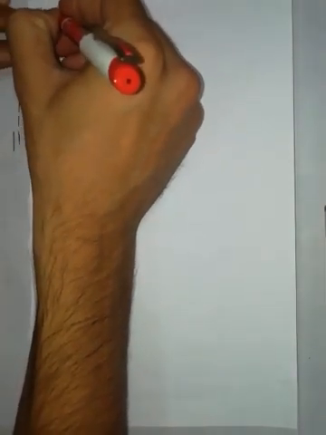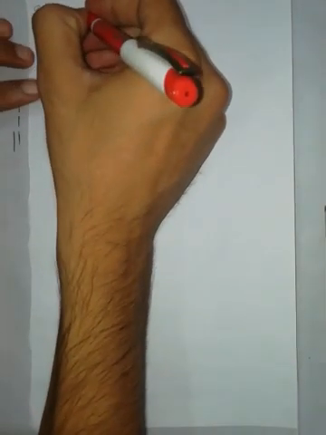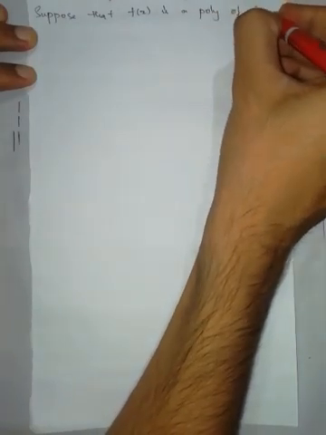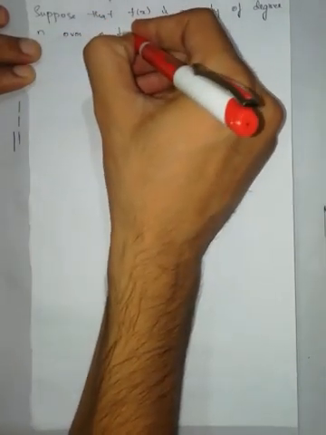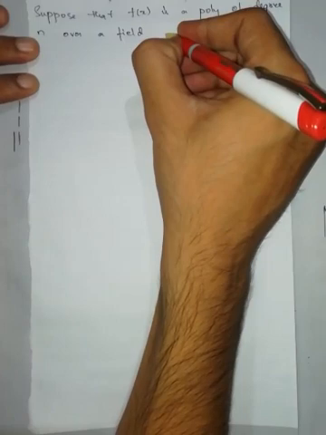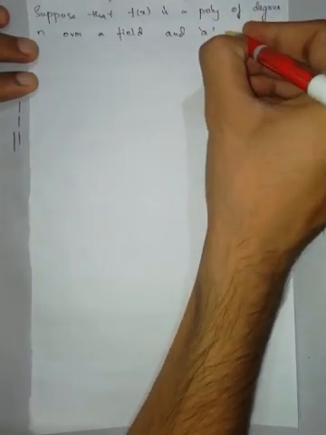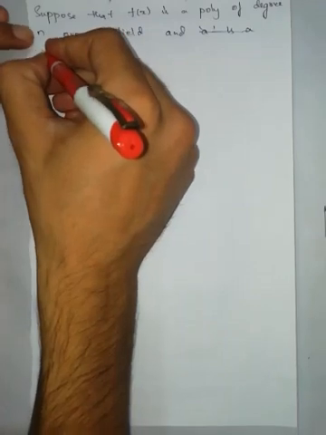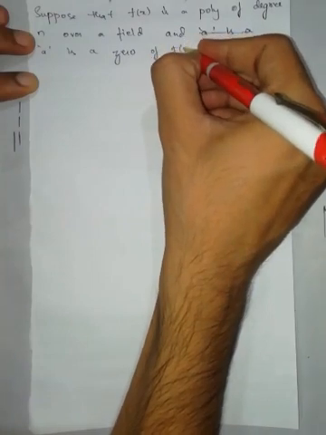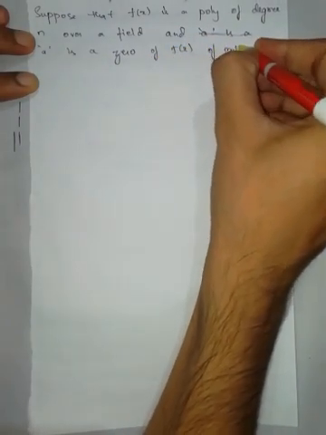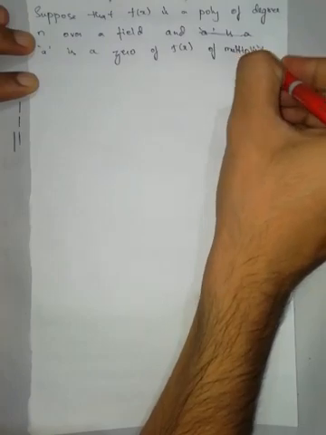Now suppose that f of x is a polynomial of degree n over a field and a is a zero of f of x of multiplicity k.